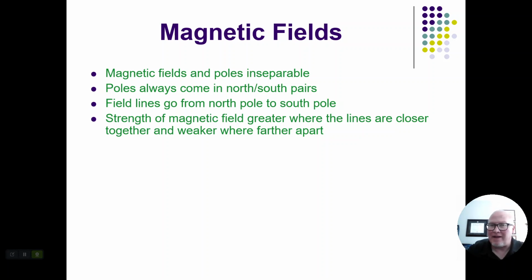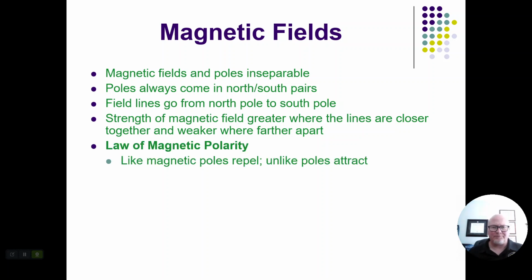The strength of that magnetic field, whatever the magnet is, is going to depend on how close the lines are together or how far apart they are. The closer together the lines are, the stronger the magnetic field. The farther apart, you're going to get weaker and weaker fields.